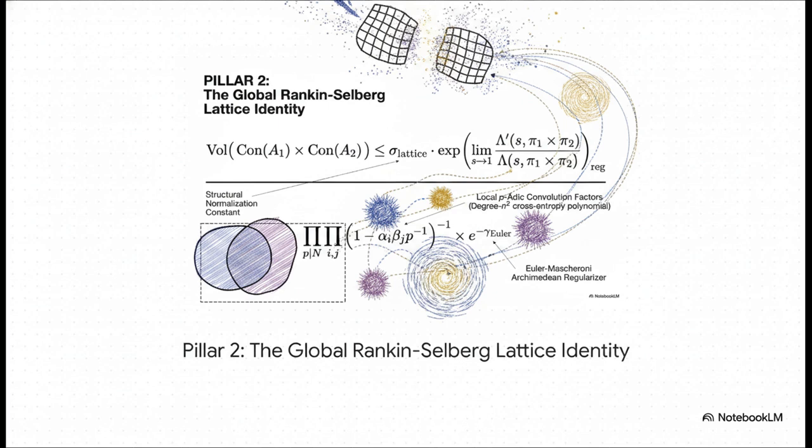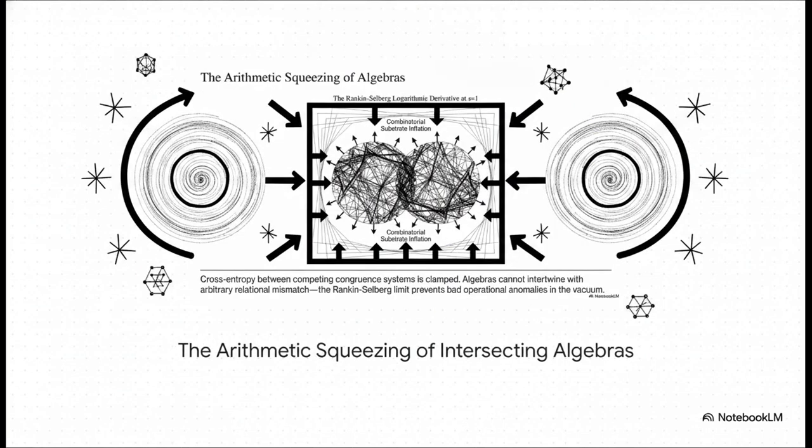When you unwrap that math, it reveals a massive degree n-squared cross-entropy polynomial across the primes. But here's the kicker. It's reined in by the Euler-Mascheroni constant, which acts essentially as a mathematical shock absorber for Archimedean infinity.